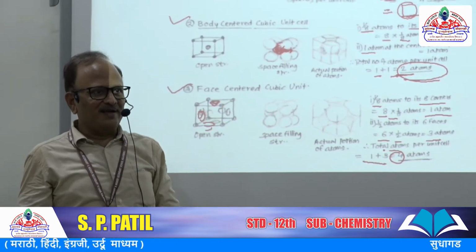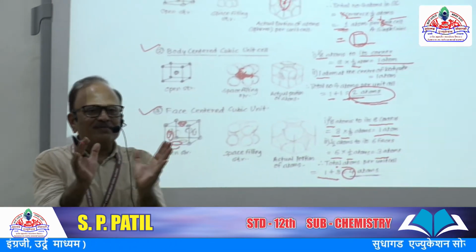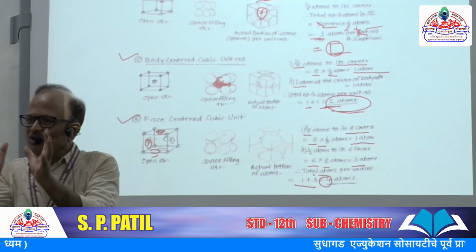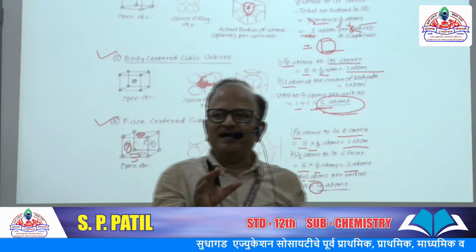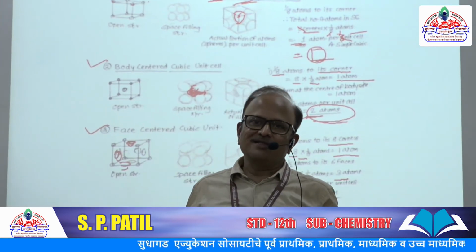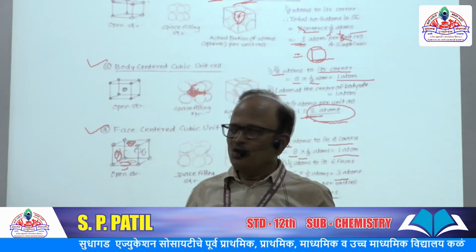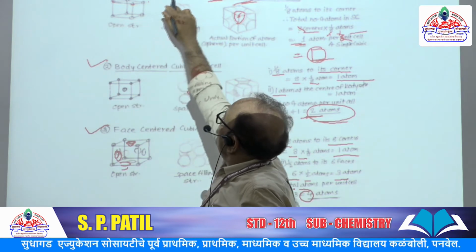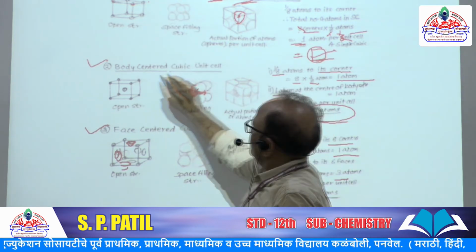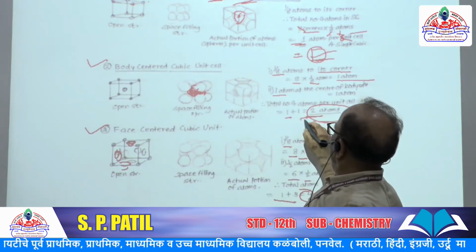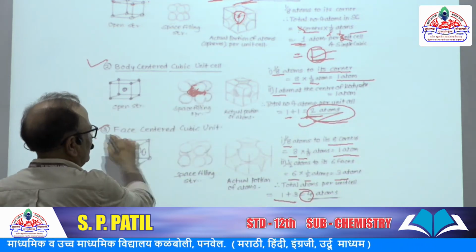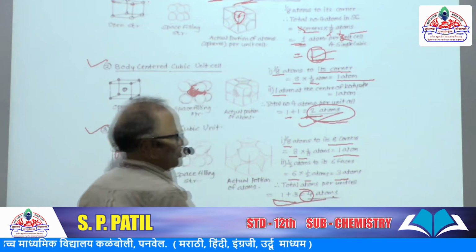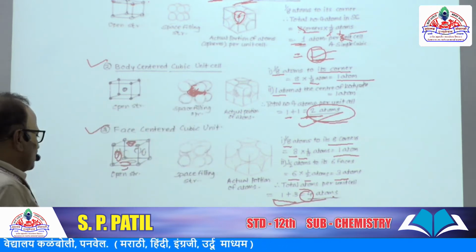Means the maximum volume of that cubic unit cell is occupied by the atoms or spheres. Understood? So here the simple cubic unit cell has only 1 atom, the body centered cubic cell has 2 atoms, and the face centered cubic unit cell has a total of 4 atoms accommodated.